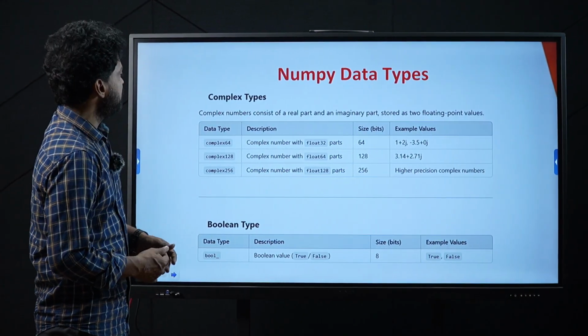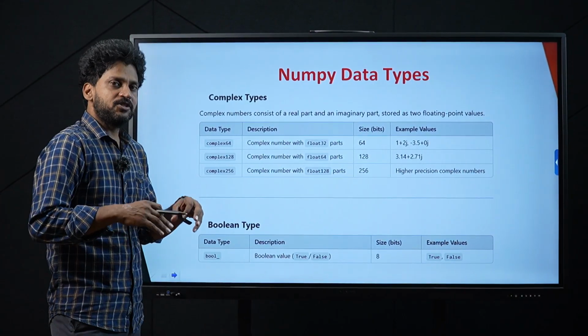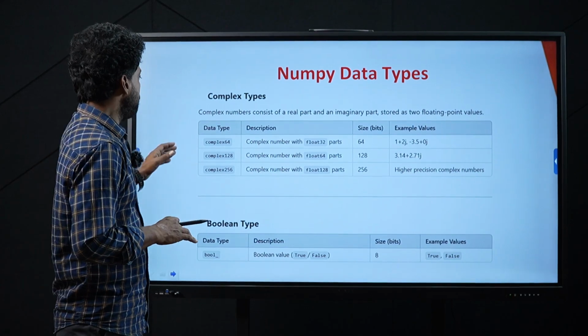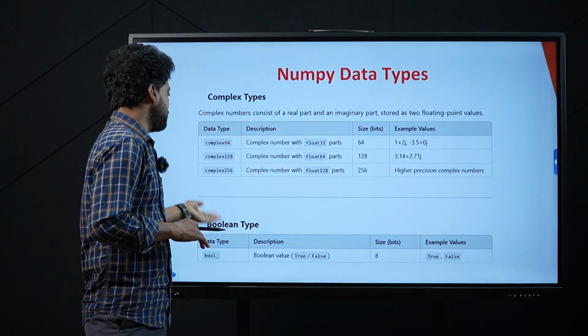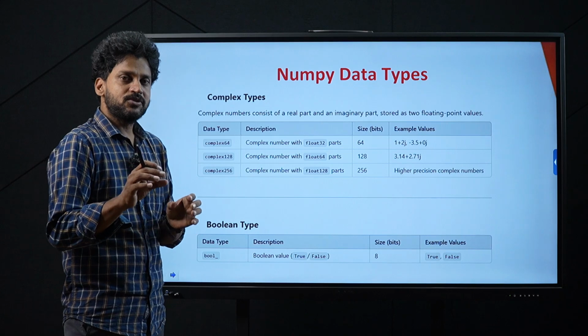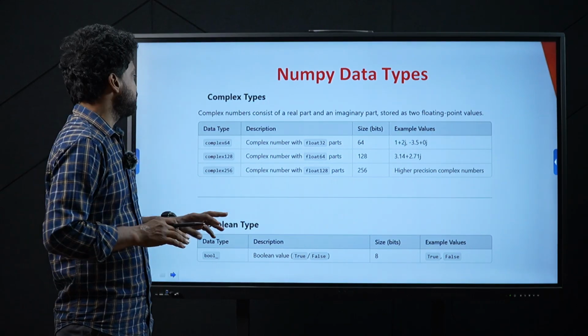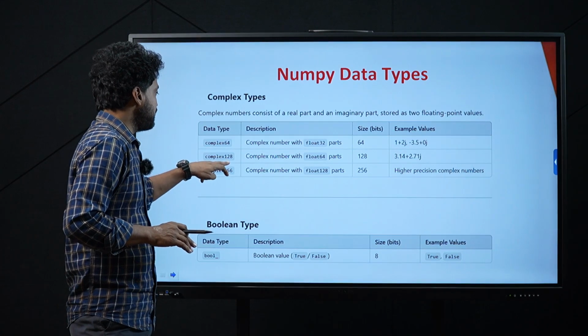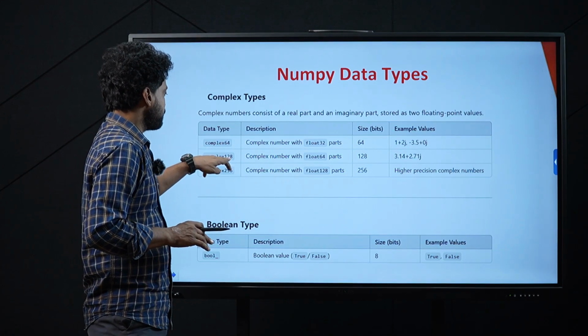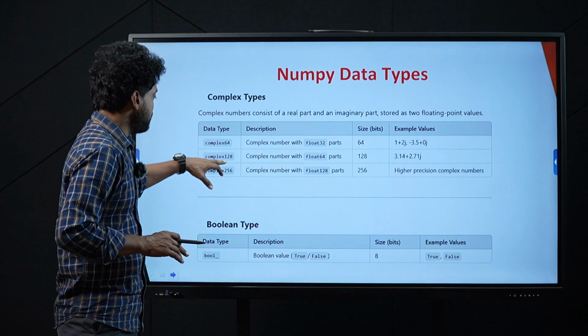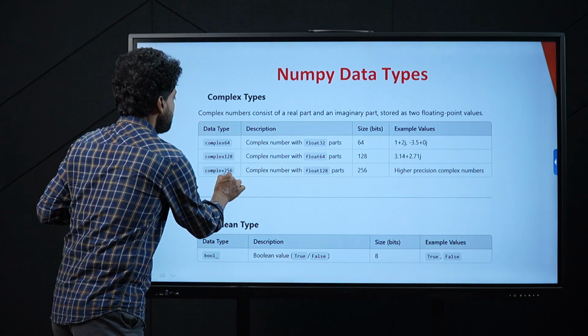Okay, and there also complex values can be represented. Complex 64, complex 128, complex 256. The data type will be complex here. The complex values will range from 8 bytes to 16 bytes and 32 bytes.